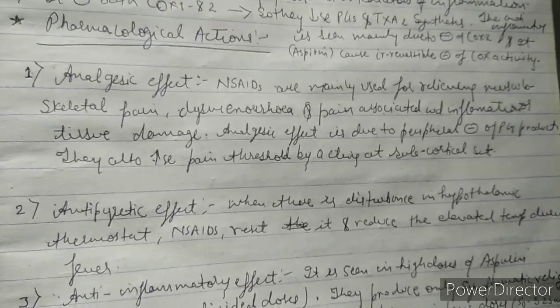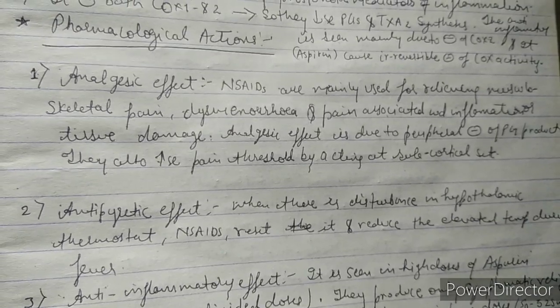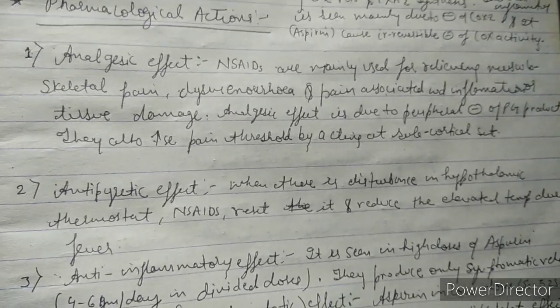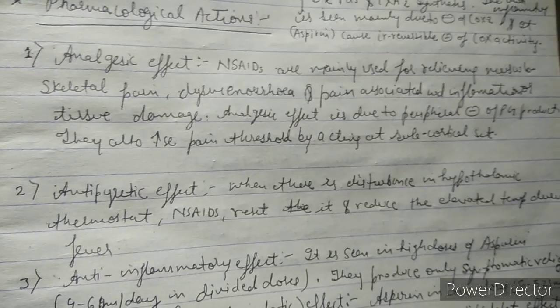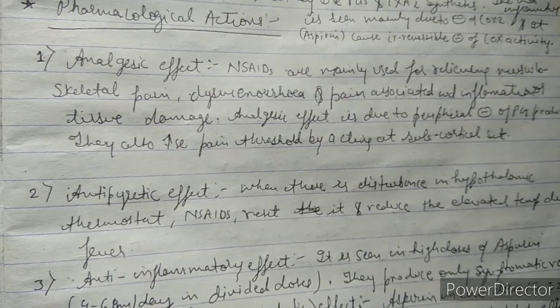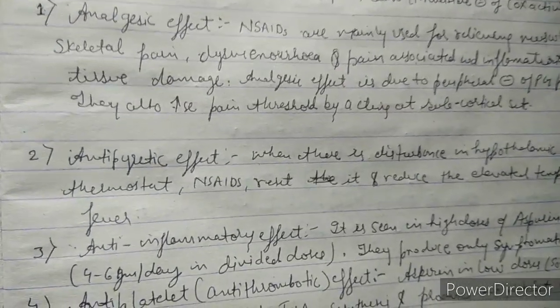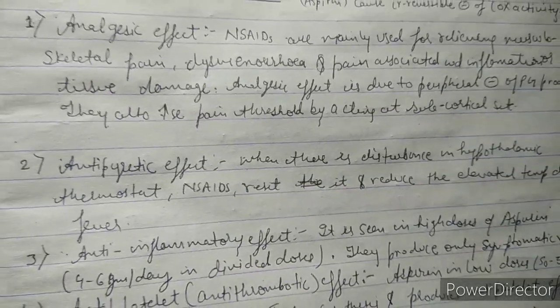It is due to the peripheral inhibition of prostaglandin production. Basically, what is responsible for the pain? Prostaglandins are responsible for the pain in our body. So what does aspirin do? It inhibits that peripheral prostaglandin production, and it gives us relief in pain. They also increase pain threshold by acting at subcortical sites.